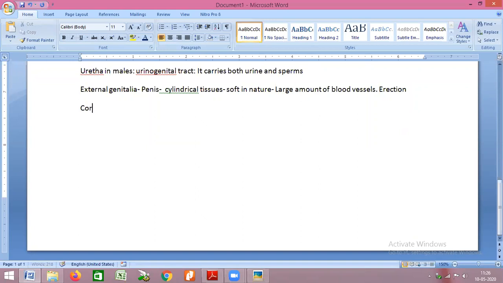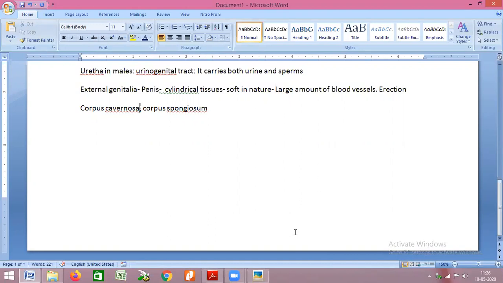We have corpus cavernosa and corpus spongiosum. These are the two kinds of tissues which are present surrounding the penis. Corpus cavernosa are present on the lateral sides and they are generally 2 in number.